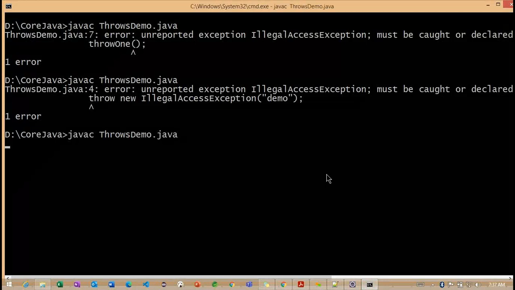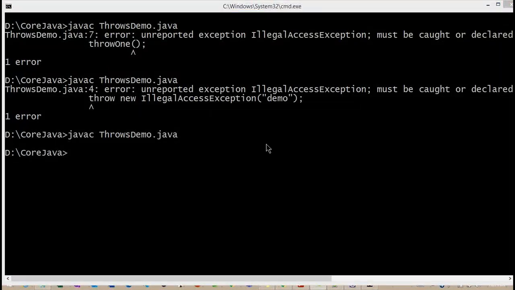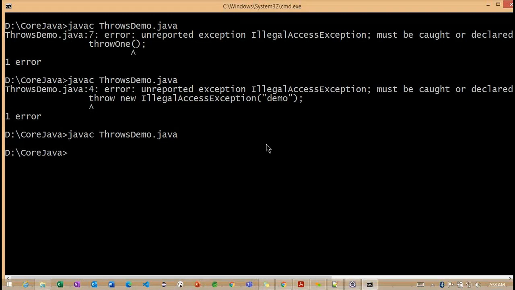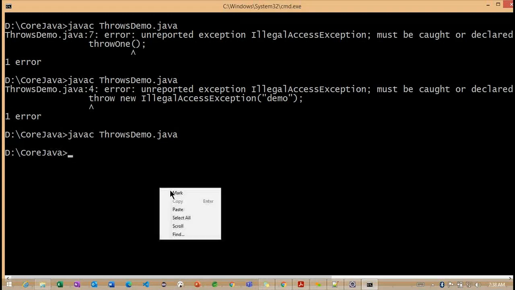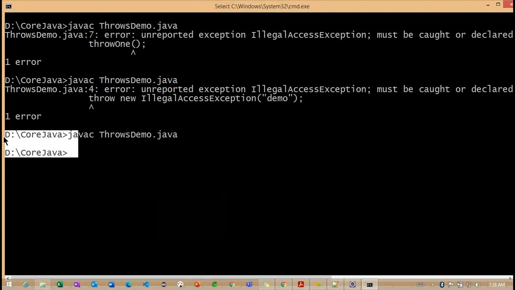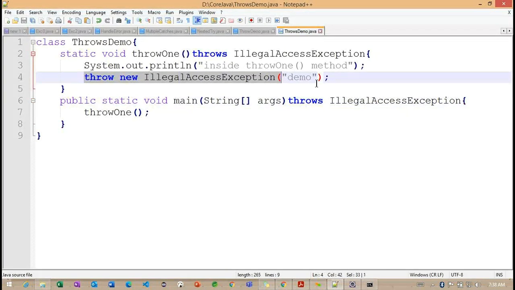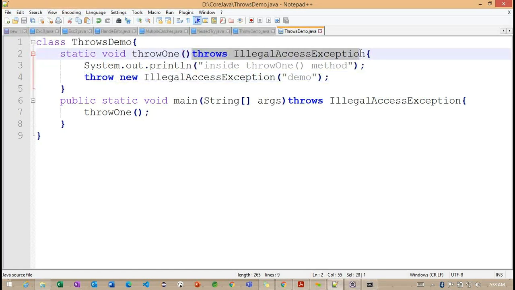If you observe, any exception we got, any error here, now you can see no errors. The compilation got successful. Now what do you understand here? It's simple. Basically, from this particular line number 4, we are throwing an exception. And whenever we are throwing an exception, we have two options. Either we can go for the try catch block to handle the exception, or we can go for the throws keyword to rethrow the exception.